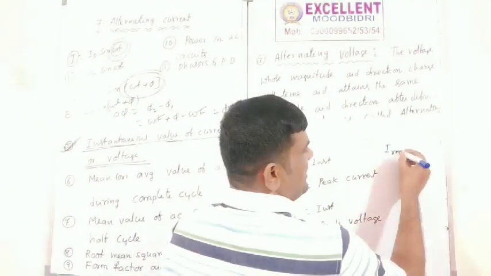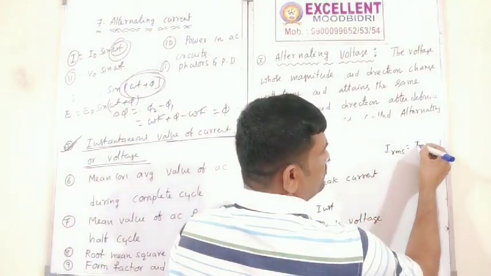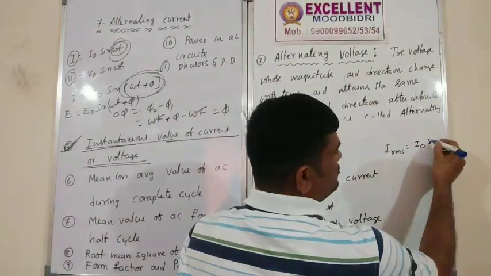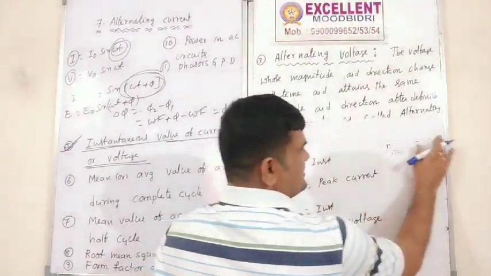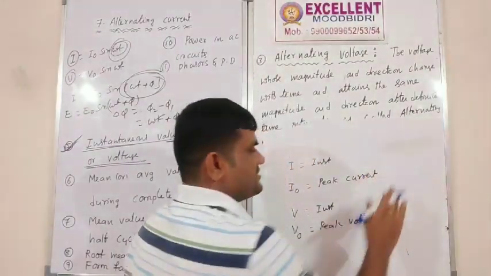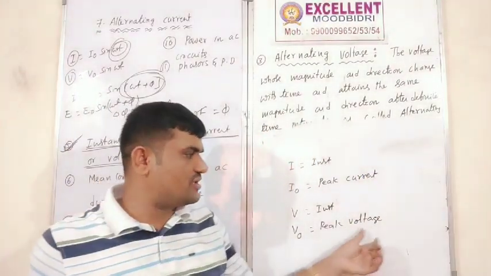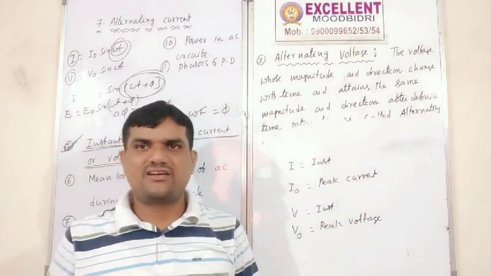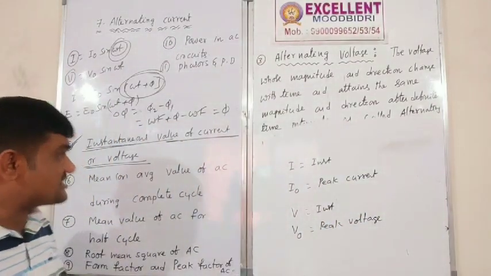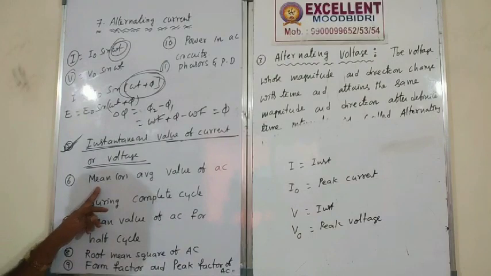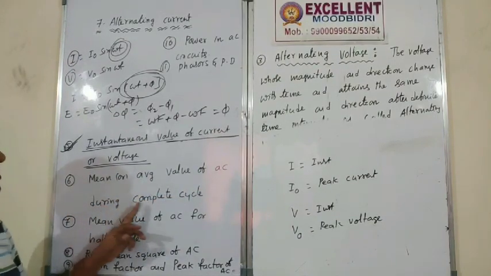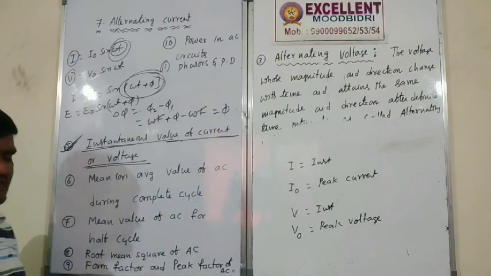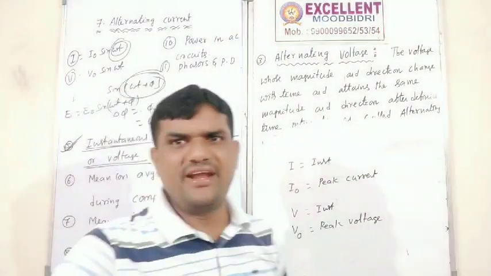Also remember one more important relation: IRMS is equal to I naught into sine omega t. This other one I will give you later. So first this one: V naught is the peak voltage, I naught is the peak current. Next topic is the mean or average value of AC during a complete cycle.